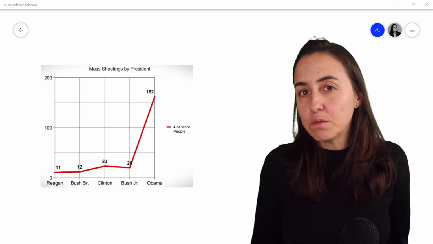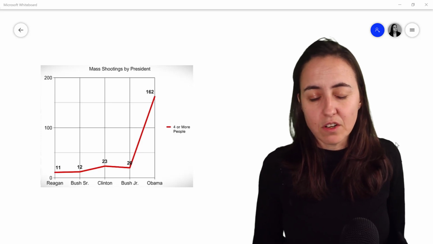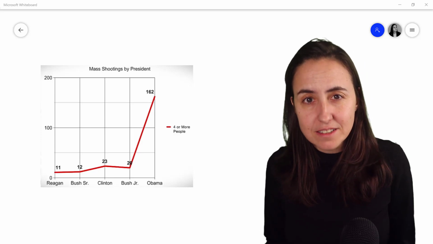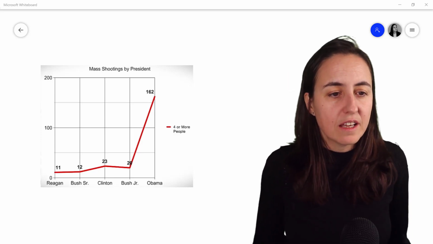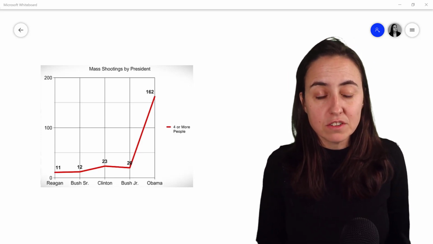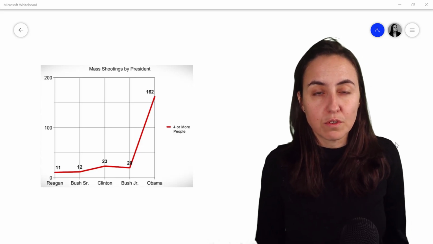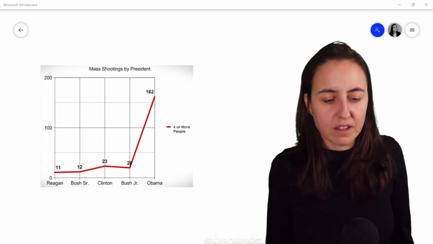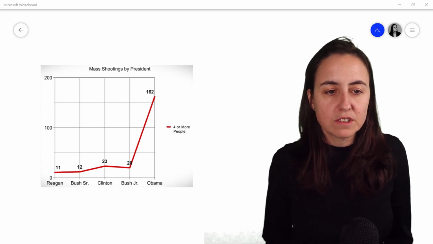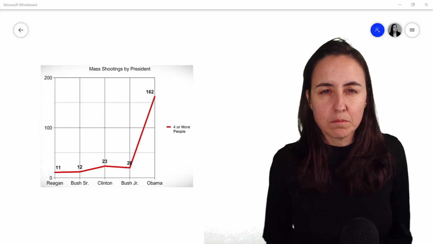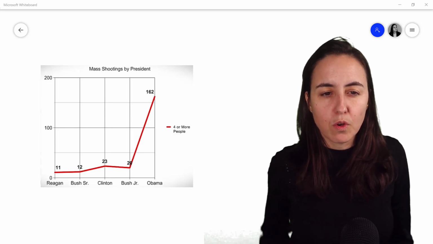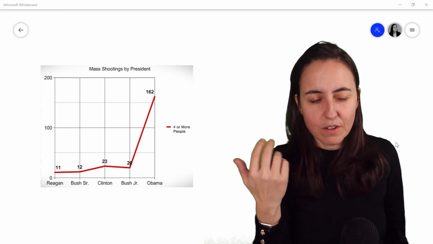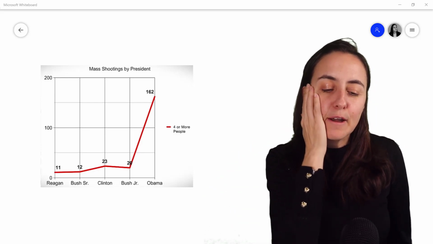So after it was published, people from the data community started to look at the chart, a little bit puzzled. They actually listed the sources that they used. It is the Mother Jones database on mass shootings and 2 sources from Wikipedia. And they tried to put together the same chart to replicate this. The Mother Jones database reports a mass shooting when it has 4 killings or more. What a horrible topic, but anyhow.